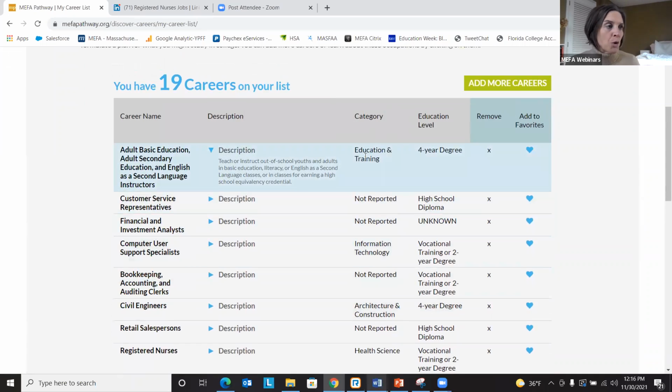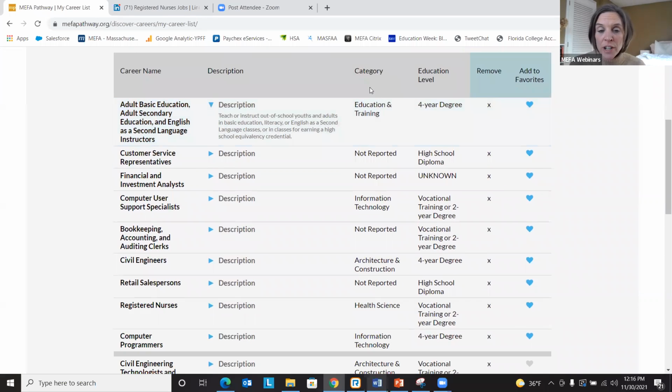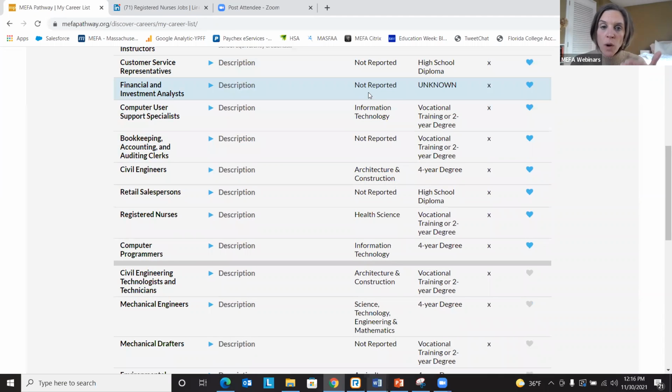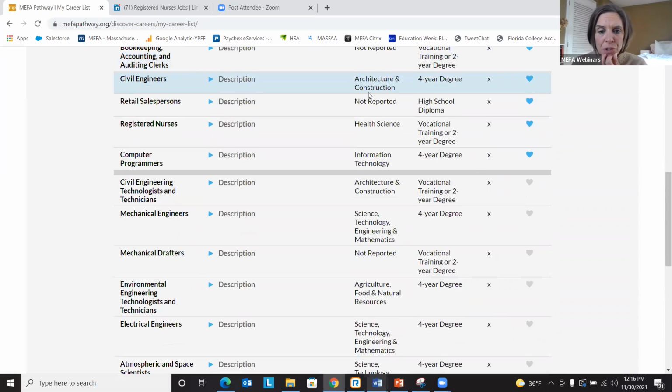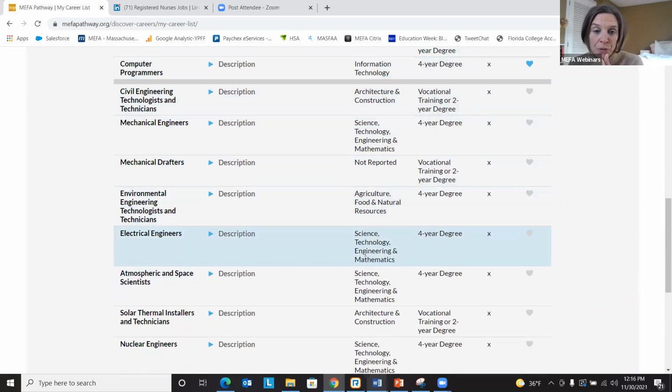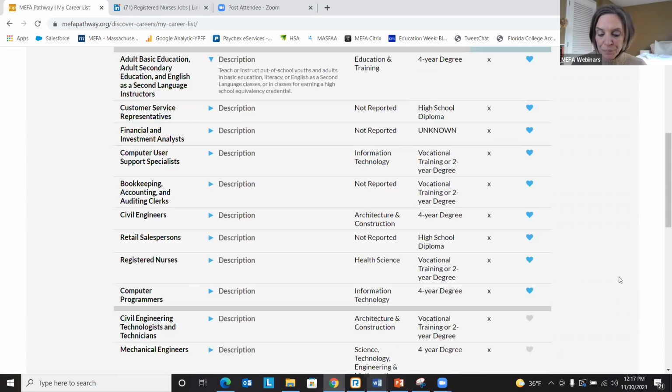So maybe you're in grades 8, 9, 10, and you're piling on these careers. You have so many different interests and talents and subjects that you like in school. So you're creating this great long list of careers based on your research, but then you're looking at the career category and saying to yourself, wow, what's a category that's showing up again and again and again? So maybe for this student, there are a lot of careers on her list that fall into that STEM category. So maybe that's a direction that she would like to go.